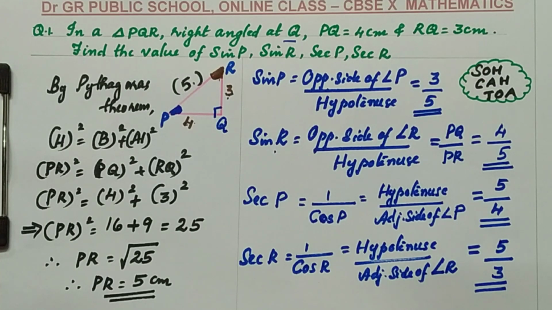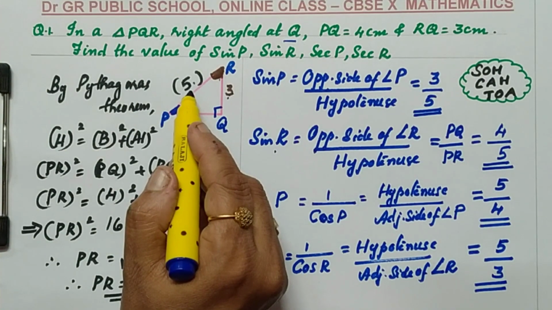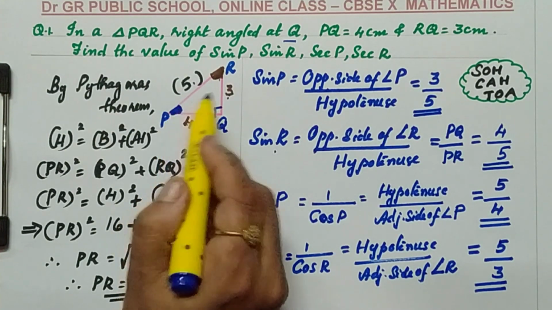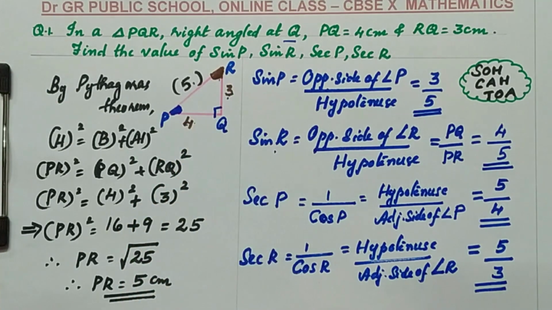So, only one thing to remember. Find all the three sides. Then locate the hypotenuse, which is always fixed, the side opposite the right angle. But always remember which is the opposite side you need to take. For angle P, this is the opposite side. For angle R, this one is the opposite side.